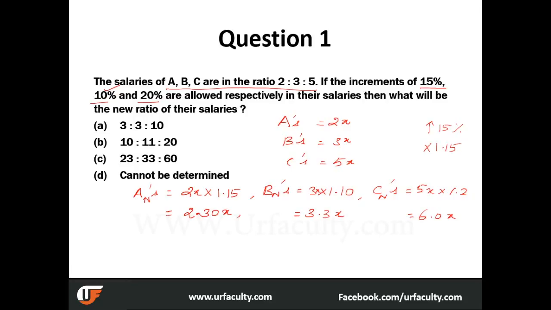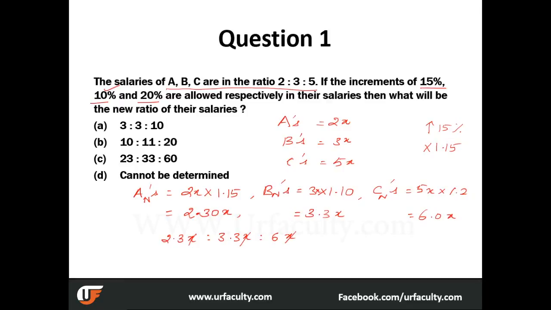So from this, what do you see here? What are the ratios? The ratios of the new salaries are 2.3x is to 3.3x is to 6x. And to simplify and to match it with the answers over here, we are just cancelling x and we just look at the answers now.